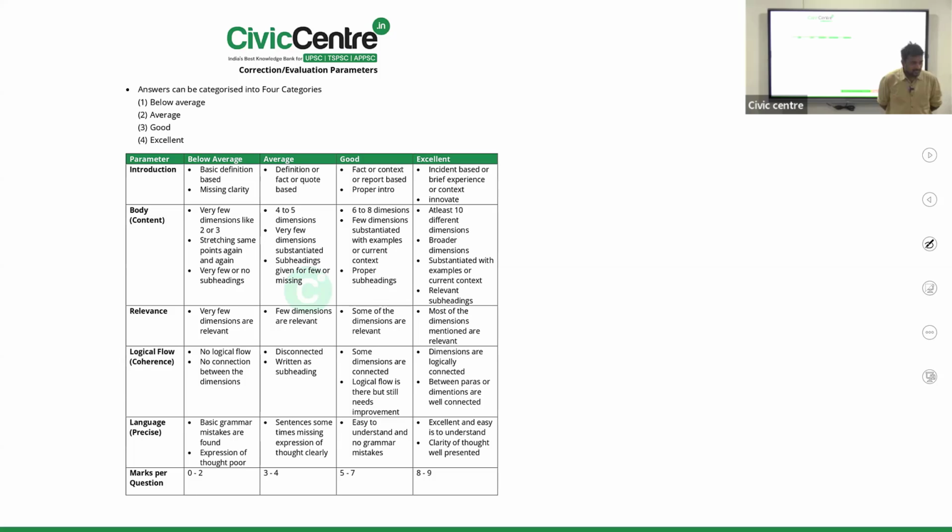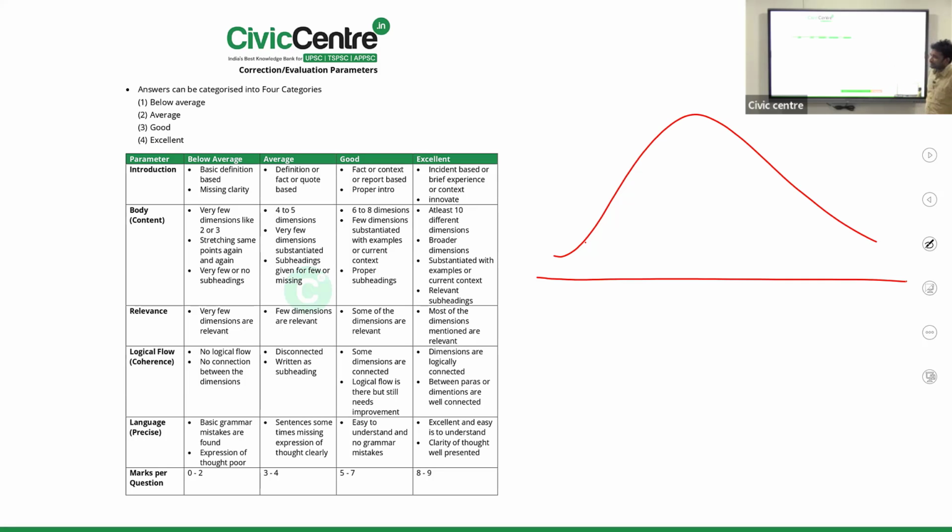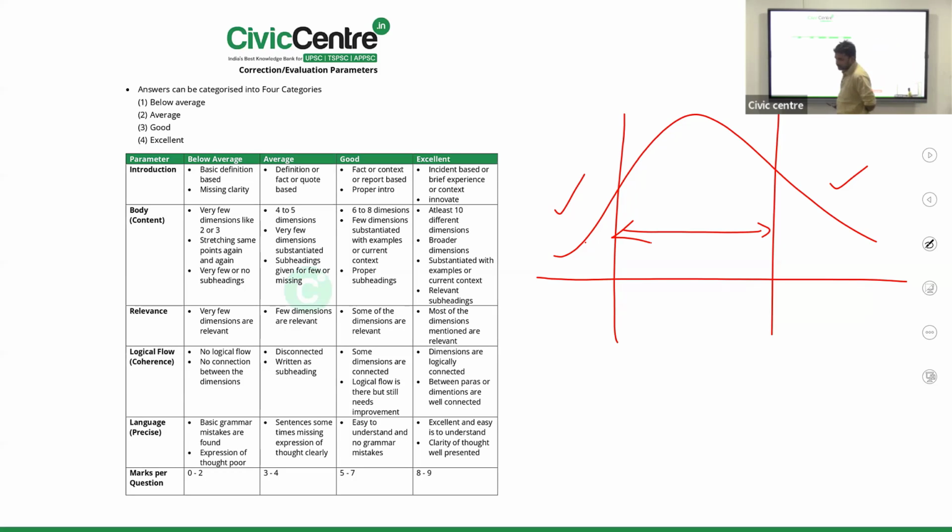You know the Gaussian method? That's also known as the bell curve. So those students doing research or a PhD will know what is meant by the Gaussian method or bell curve. Yes, normal distribution. It is also known as the normal distribution in statistics. Students would be falling here: below average, out of competition, excellent. These are the majority of the population. Average is always the majority of the population. So you have to move from here to here, here to here. That's the answer writing skill.